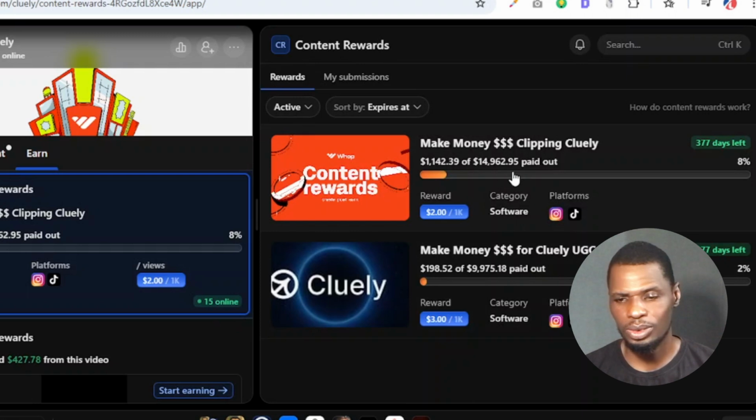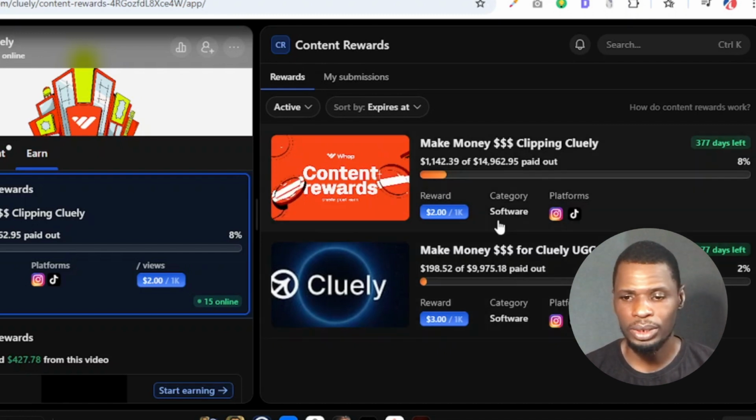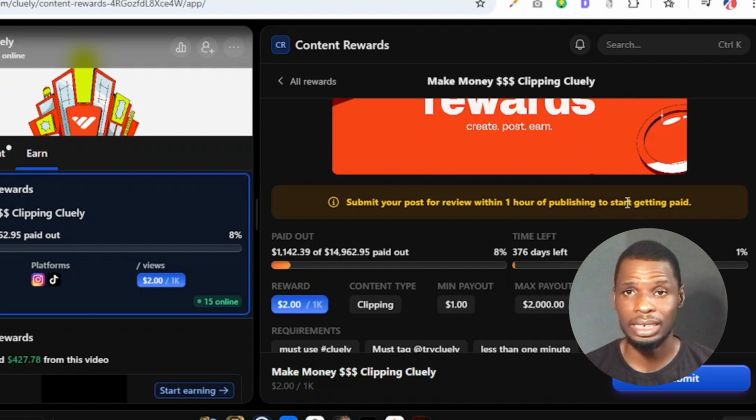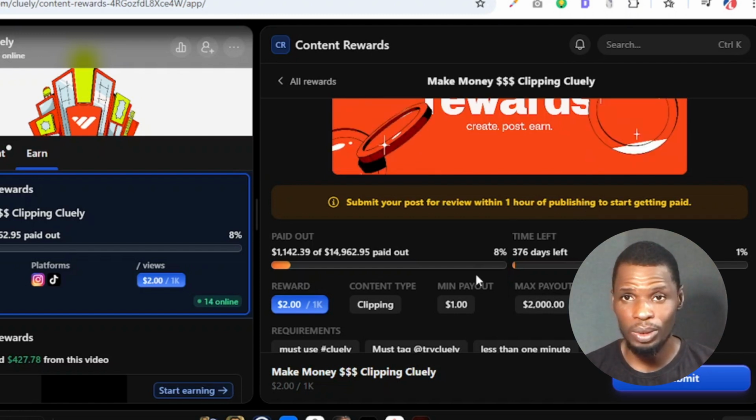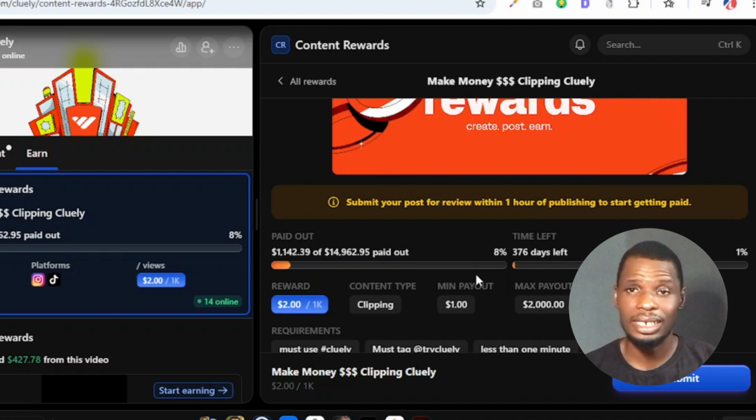Now you see that they have two offers currently. They have the clipping offer and the UGC offer. So we are interested in the clipping offer. I'm going to click on that. Now the first requirement it tells you is that you should submit your post for review within 1 hour of publishing to start getting paid. So always have that in mind, that once you post on your social account, the next thing is to come and submit that post for review.